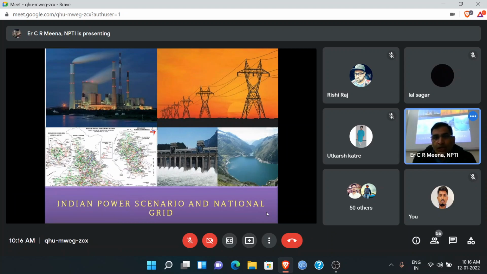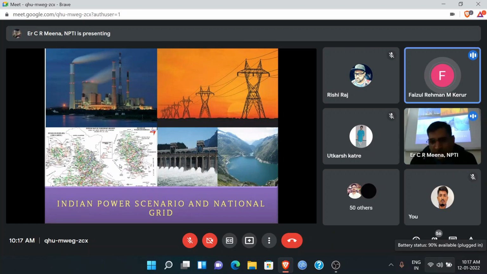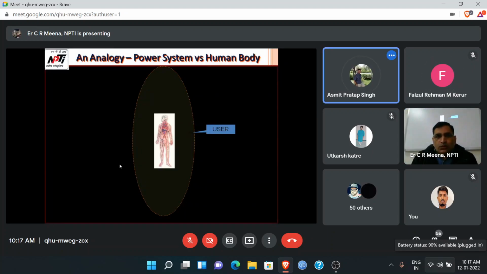system. In this picture, this is the hydropower station, this is the thermal power station, and this is hydro also. This is the transmission line, and this is the whole India power map. So from here to the consumer, through this medium, which is mentioned in this picture as a mass of wires. This whole system is known as the power system. Is it clear? These are very basic things, not critical things.